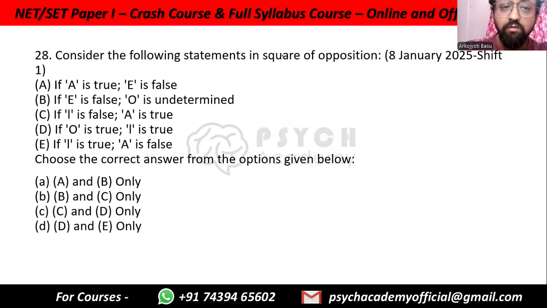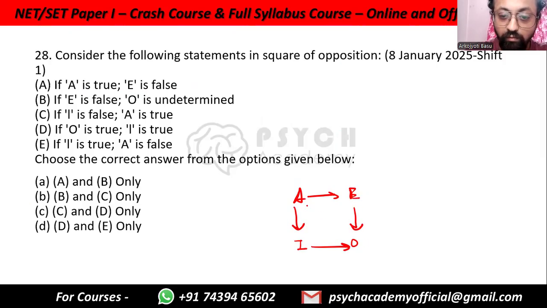Consider the following statements in square of opposition. If A is true, E is false. So again, let's draw the square of opposition: A, E, I, O. A and E can be false together but cannot be true together. So if A is true, since they cannot be true together, E has to be false. This is correct.